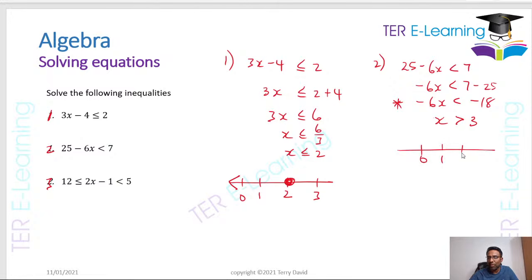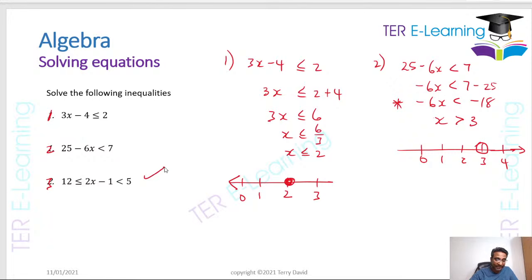And again, they will ask you to draw this on a number line. So if this is 0, 1, 2, 3, and 4, and we want greater than 3, what you do, you put a circle by the 3, but you're not going to shade it because it's not x greater than or equal to. And it's greater than, so therefore it has to be pointing to the right. Okay? So that's how we do a question like this.